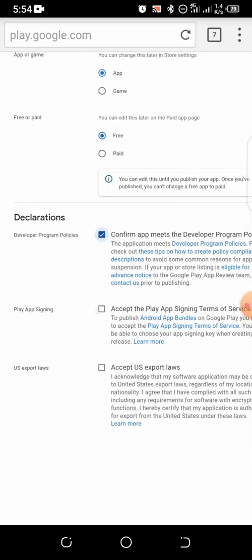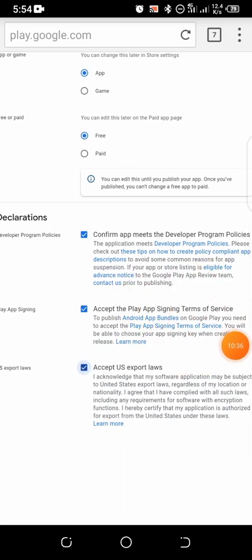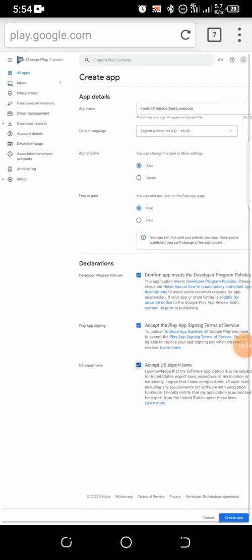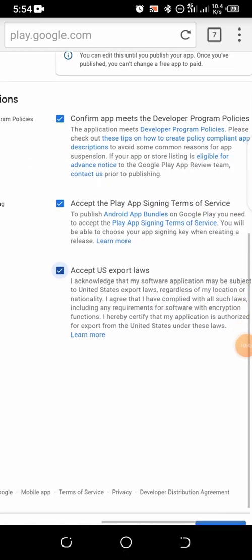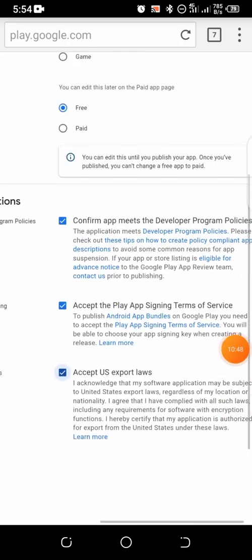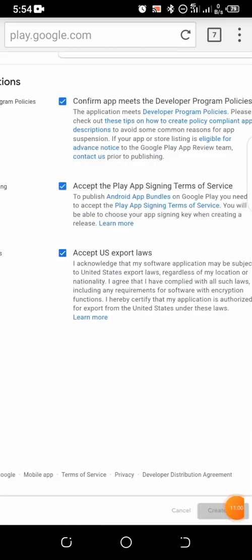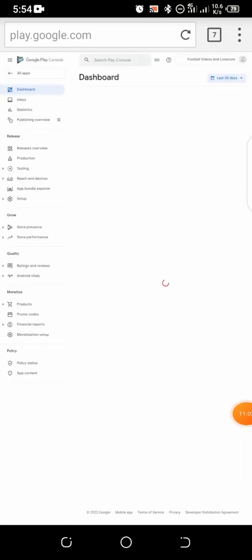So declaration, just declare whatever thing they ask you to declare. All right, but make sure you read all these things. Myself, I did not read, but don't be like me. That's why I lost money. Well, that's by the way. So make sure you tick everything. Then you create your app. Check everything. Make sure it's correct. It's free, Football Videos and Live Score, English and everything. So you create app. Click on create app right here.